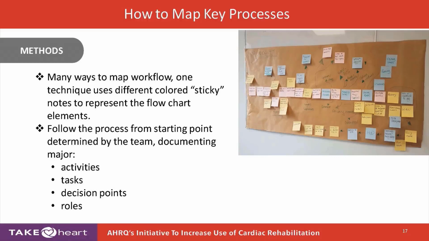But as we move forward, we want to make sure we're capturing key representations of major activities. So what activities are in the referral process? What tasks have to take place to move patients along the process? Are there decision points? Yes to this, no to that. If yes, then we go in this direction. If no to cardiac rehab, maybe who follows up? And who's doing the roles? Who's involved with the roles?